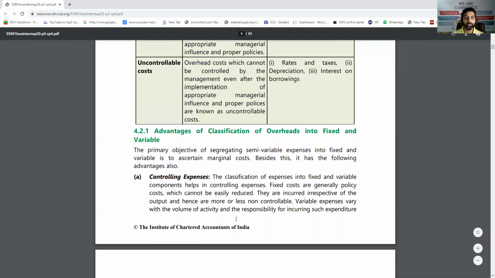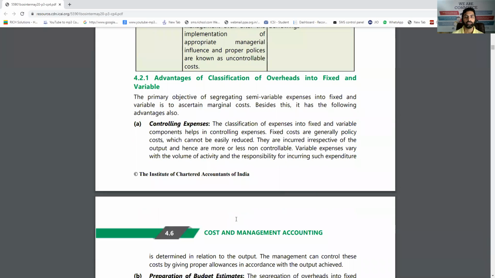Okay, so let's move towards the next short note. Advantage of classification of overhead into fixed and variable. What is the advantage? Why do we classify it into fixed and variable? This can be the question. It's very simple. If we bifurcate it into fixed and variable, we can decide which can be controlled and which can't be controlled. First thing.